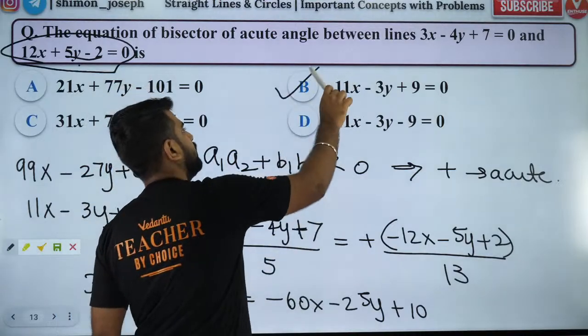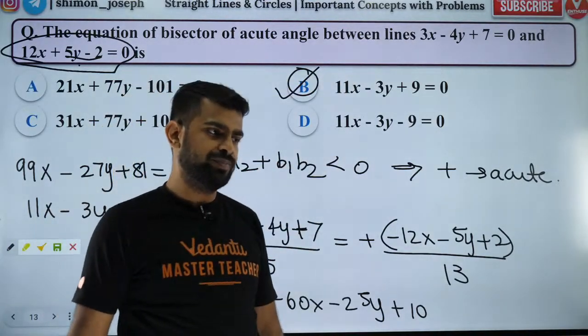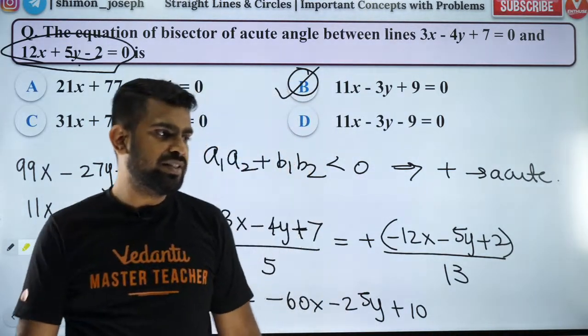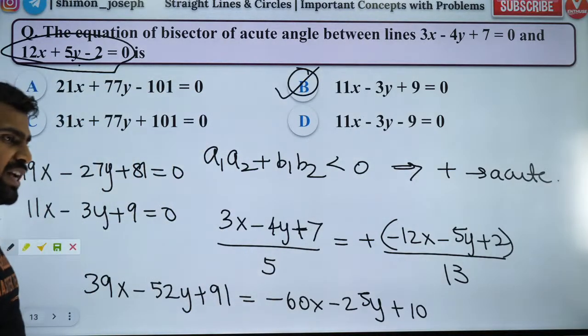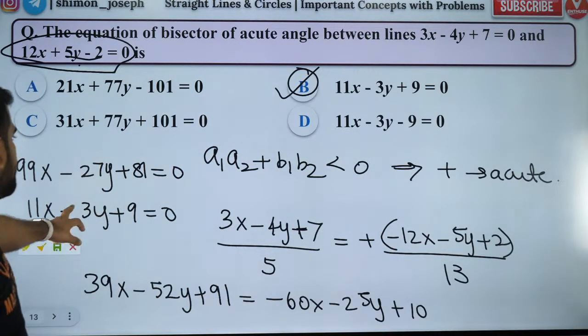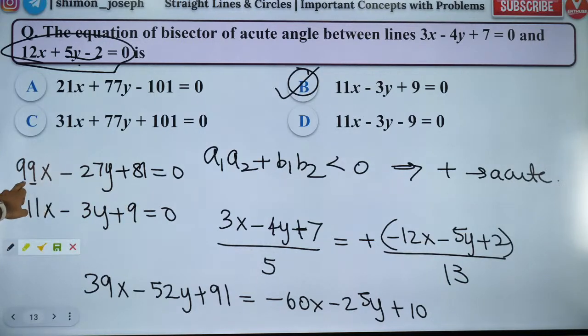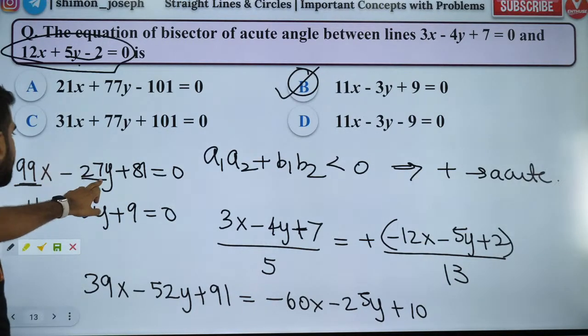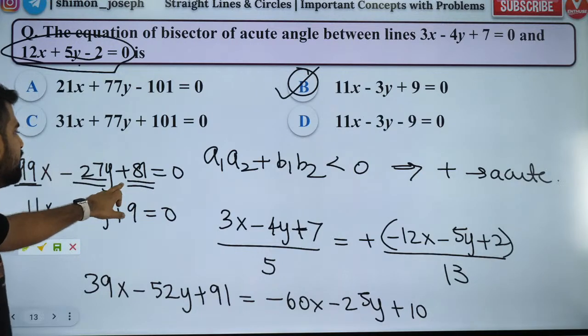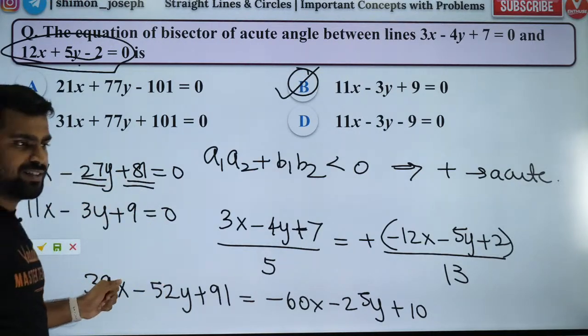So answer is option B. Okay, great. It matches. It's correct. You have to divide by 9, because 99 is divisible by 9, 27 is divisible by 9, 81 is also divisible by 9. So this is a good one.